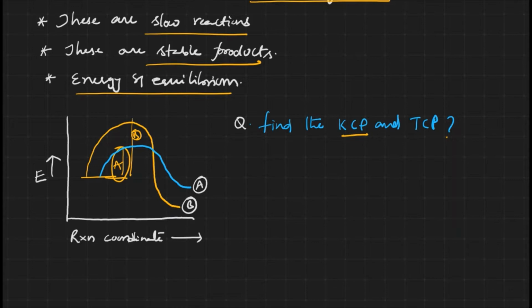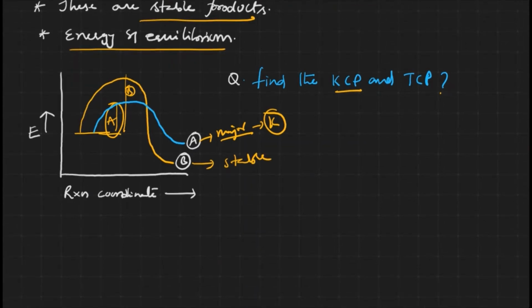A has the least activation energy, so it occurs fast. Fast means it is going to be the major one, and the major one is the kinetic product. The other one requires more energy for the reaction to occur. These are generally slow reactions, giving the stable product, and these are thermodynamically controlled products.